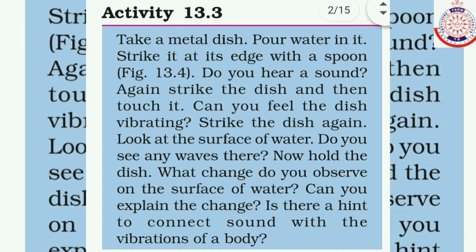Now hold the dish. What changes do you observe on the surface of the water? Can you explain the change? Is there a hint to connect sound with the vibration of a body? Whenever you hit the metal plate, it vibrates and sound is produced. But the amplitude of the sound is very less.